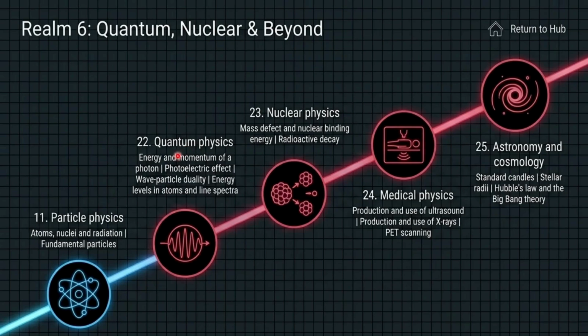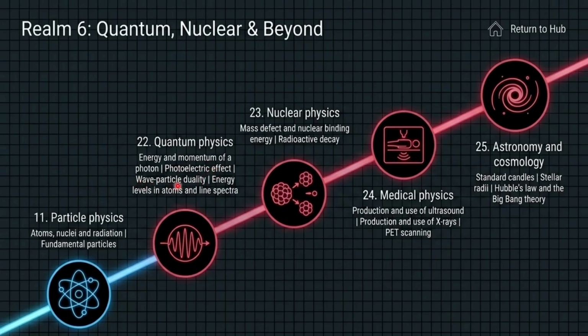So what do we get in A level? Let's see. Quantum physics, which is a very big subject, you can say. Here we include the energy and momentum of a photon, and the photoelectric effect, which is a very important effect in quantum mechanics and shows for the first time that light behaves with a particle nature.